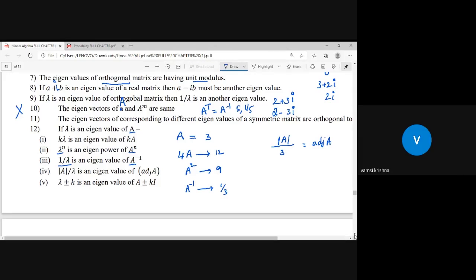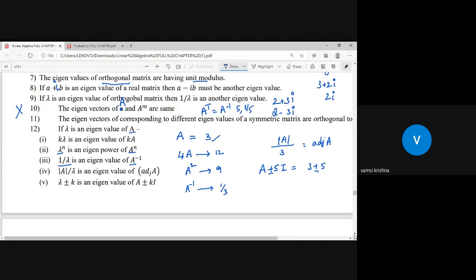And moreover, A plus or minus kI. A is the given matrix, and you have some matrix like a characteristic matrix, A plus 4I or A plus 5I. Then what should that be? Sir, the eigenvalue of matrix A is 3. If you take plus 5 here, it should be 3 plus 5. If it is minus 5, then it should be 3 minus 5.